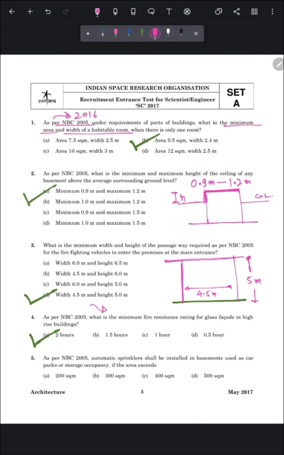Let's see the next question. As per NBC 2005, automatic sprinklers shall be installed in basements used as parking or storage occupancy if the area exceeds. So friends, the correct answer of this question is option number D, 500 square meter.